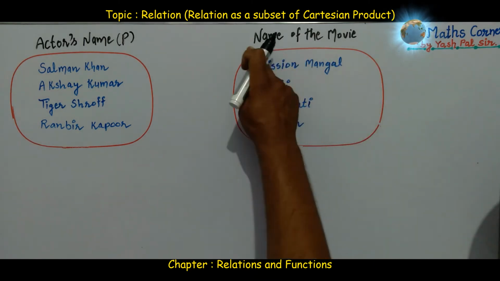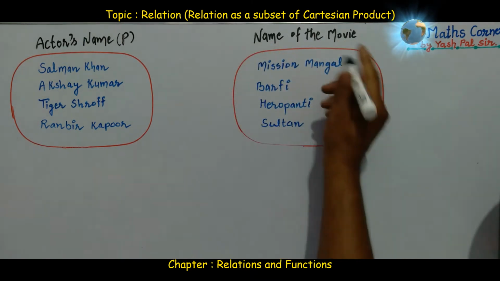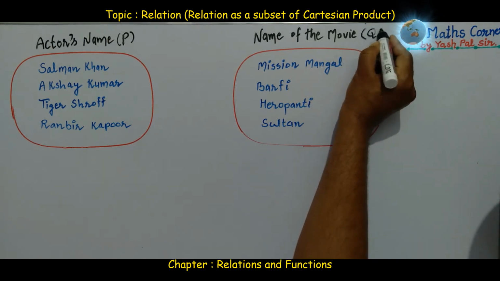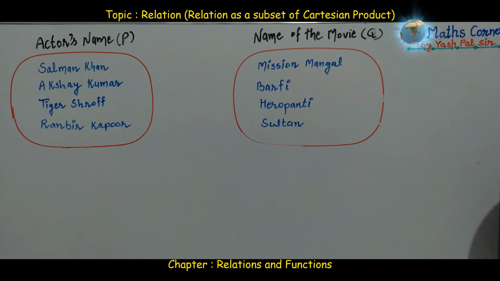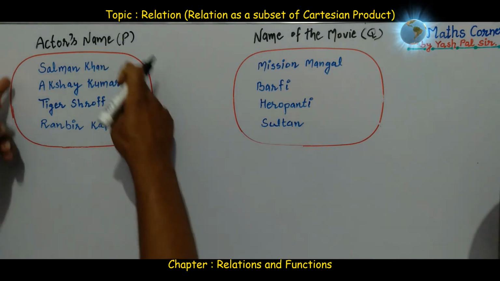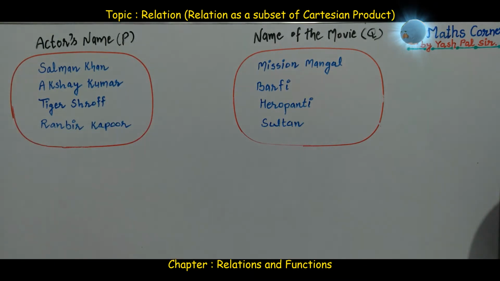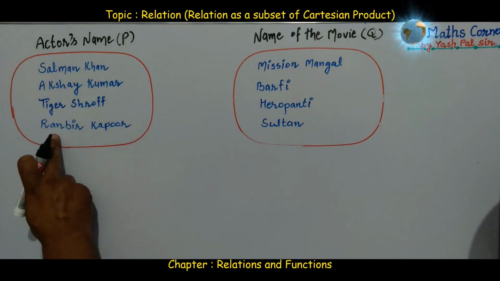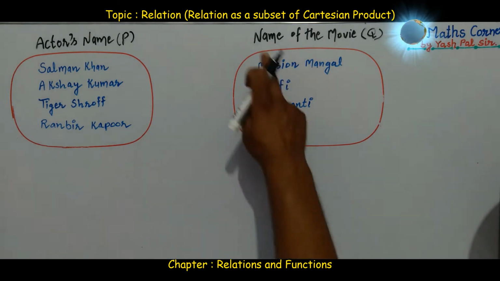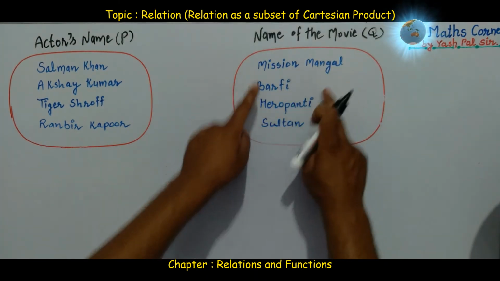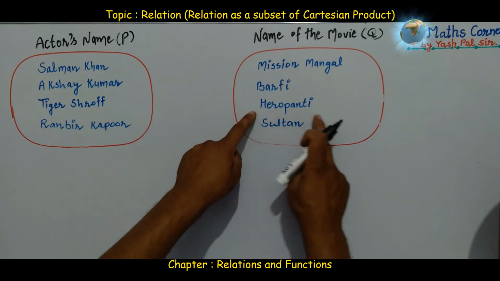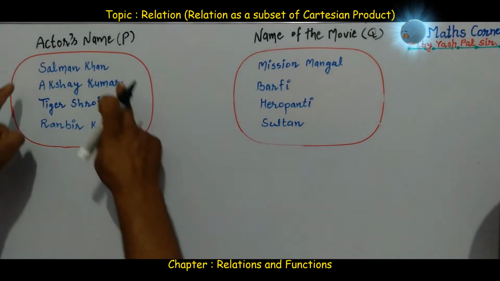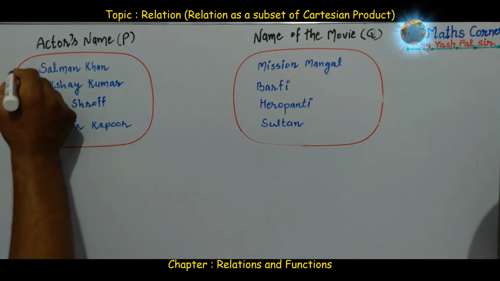Second set, we write in short as Q, name of the movies. Now the actors are Salman Khan, Akshay Kumar, Tiger Shroff, Ranbir Kapoor. The movies are Mission Mangal, Barfi, Heropanti, Sultan. One more thing we are doing here, we are naming Salman Khan. Suppose this is A.